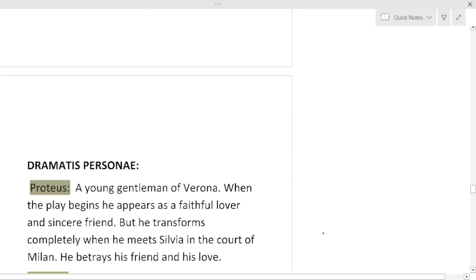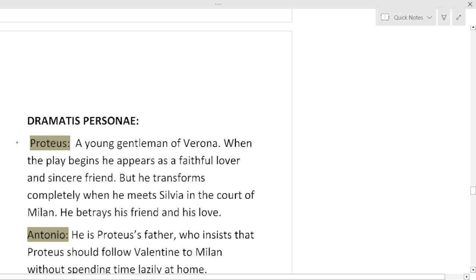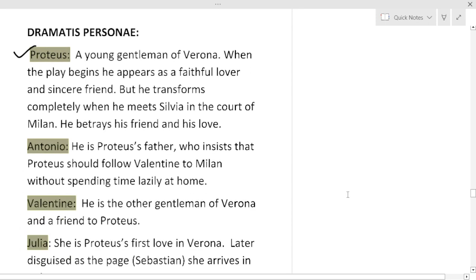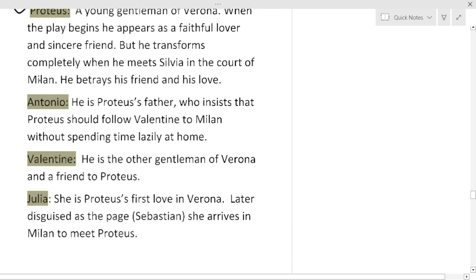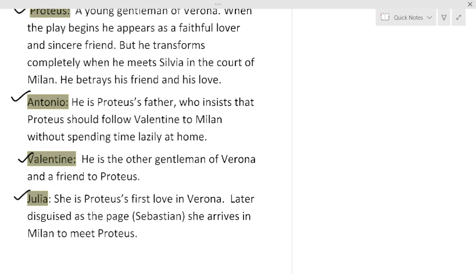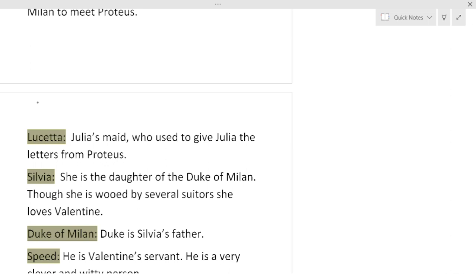Okay, have a look at the dramatis personae. Proteus, a young gentleman of Verona. When the play begins, he appears as a faithful lover and sincere friend, but he transforms completely when he meets Sylvia in the court of Milan. He betrays his friend and his love as well. Antonio, he is Proteus's father. Valentine, he is the other gentleman of Verona and friend of Proteus. Julia is Proteus's first love in Verona. Later she disguises as a page and takes the name Sebastian. Lucetta, Julia's maid, who used to take the letters from Proteus.